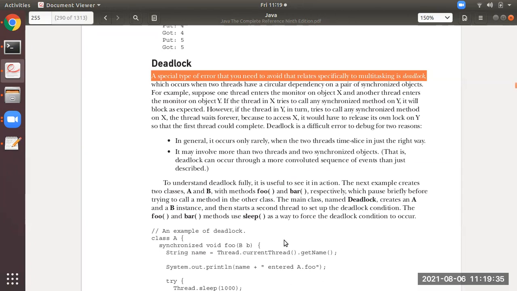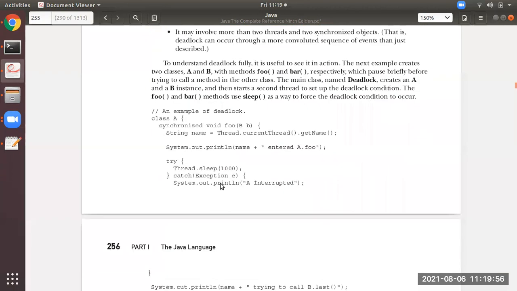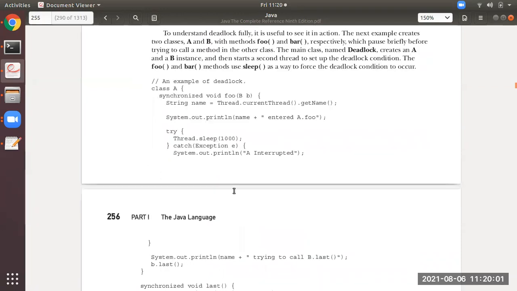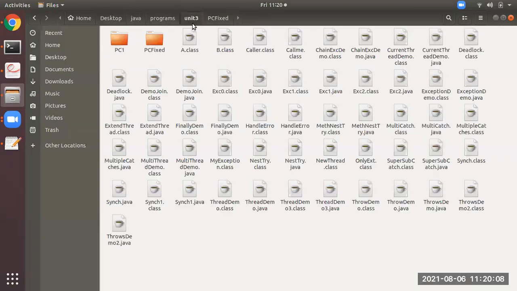Okay, students, now I will show you. I have a few points to explain, but what I'll do is directly explain the program so that you can observe how it is represented and how it waits for an infinite amount of time. So let me open the program, Deadlock. See, this is the program. This is the Deadlock program.